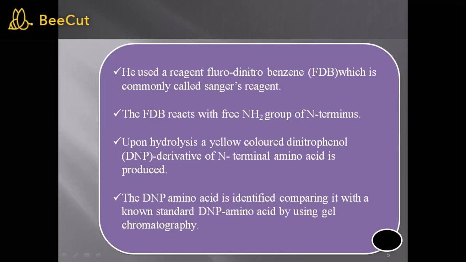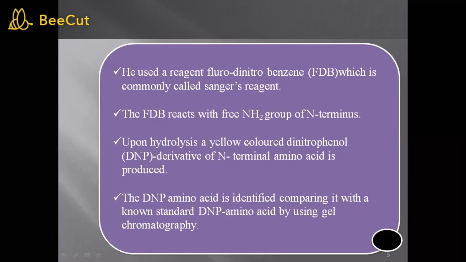Whatever amino acid is present at the N-terminal of the polypeptide chain, that free amino group will react with Sanger's reagent. That means we are labeling that particular N-terminal amino acid with fluorodinitrobenzene, or Sanger's reagent.